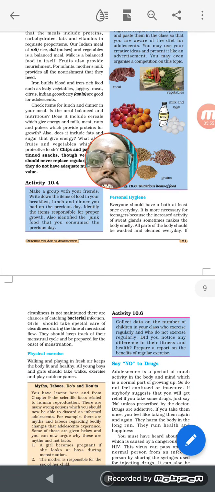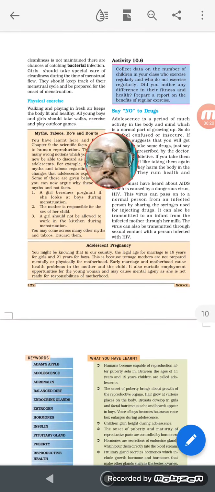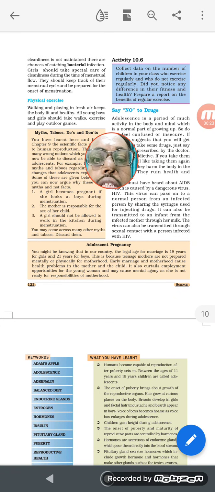Then personal hygiene is very important, to keep the area near the sexual organs clean. Then sweat glands: at the time of adolescent age, sweating will be a big issue. So we have to wash the underarms and other areas, otherwise it will cause bacterial and fungal growth. Then exercise is also important to maintain the secretion of these hormones properly. And we have to say no to drugs. Drugs means any chemicals which will give you a hallucination effect. That also should be avoided.